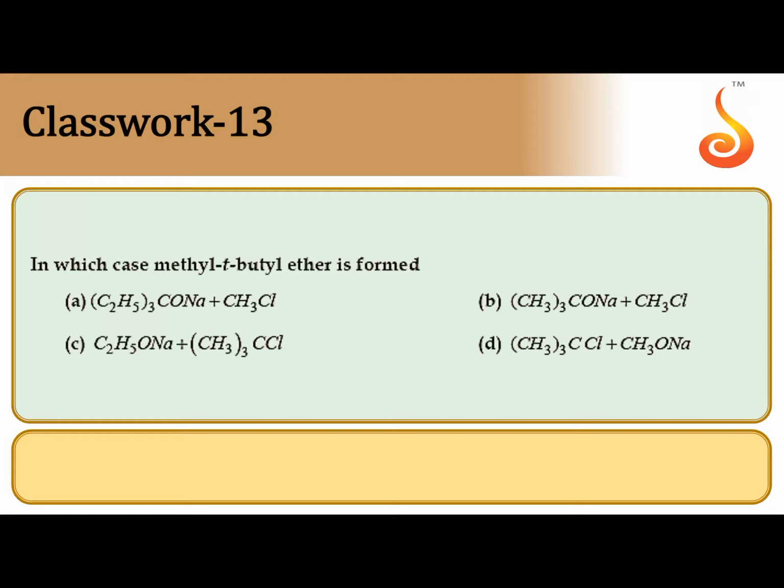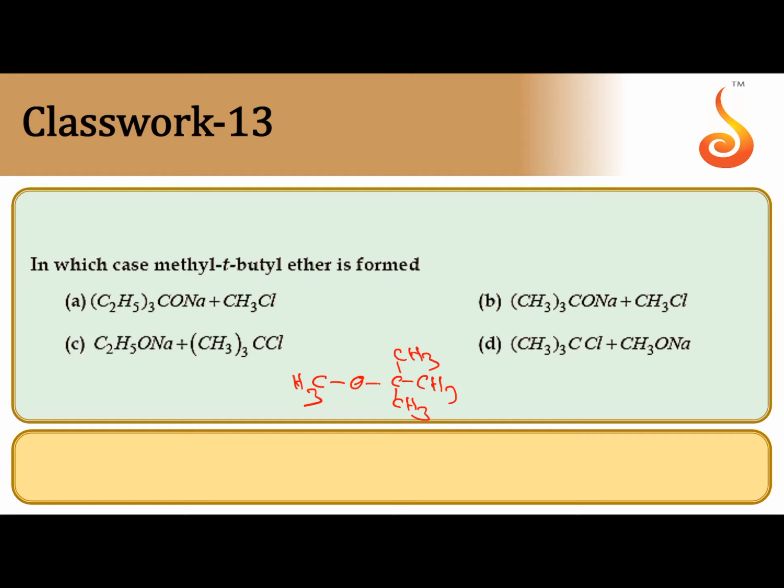In which case is methyl tertiary butyl ether formed? So one side tertiary butyl, other side methyl is required. To prepare this one by Williamson's ether synthesis, you have to remember one thing.